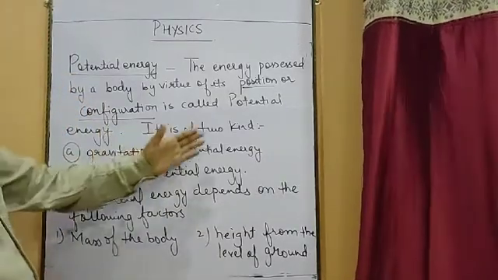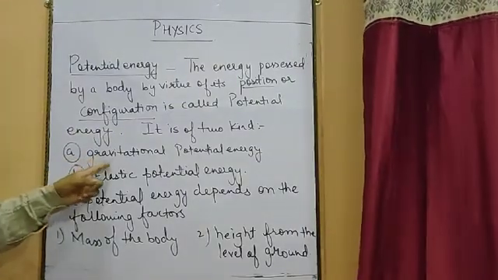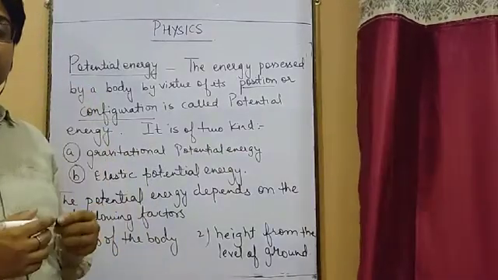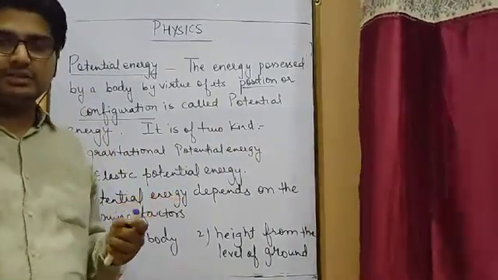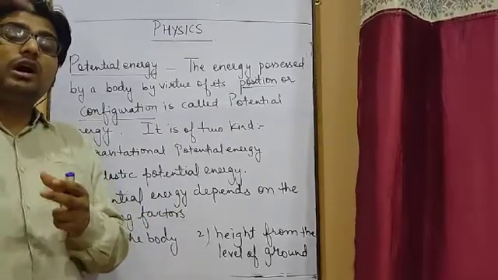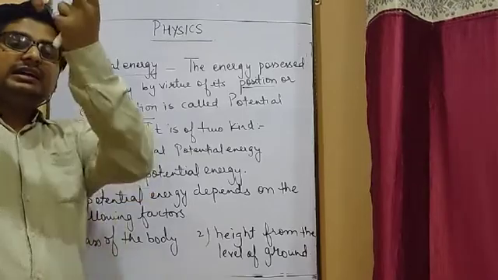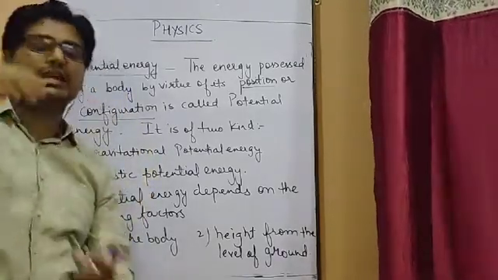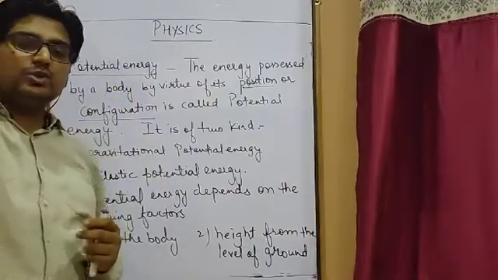Now potential energy is of two types. What are those two types? The first one is known as gravitational potential energy. Gravitational potential energy means whenever a body is placed at a height, it works against gravity, and the gravitational force is already pulling that body towards itself. Suppose one stone is placed at a height.